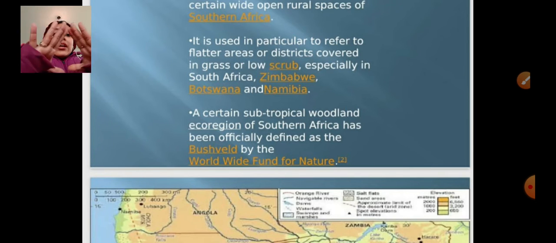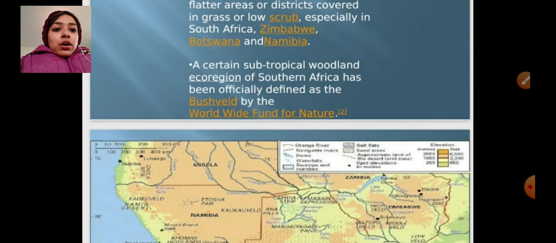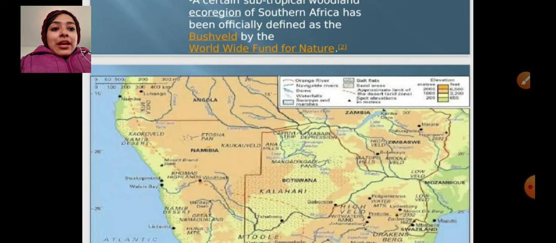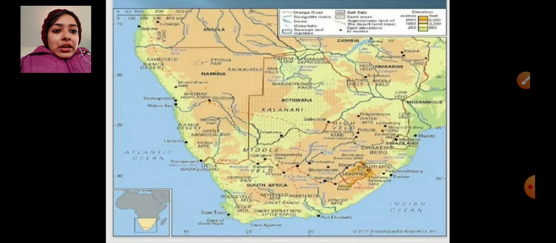This word is basically taken for a flat area in South Africa, Zimbabwe, Botswana and Namibia. A certain subtropical woodland ecoregion of South Africa has been officially defined as bushveld by the Worldwide Fund for Nature. Now you can see over here, this is South Africa and this is the part where the veld grasslands are found.